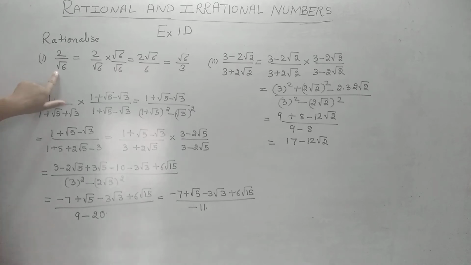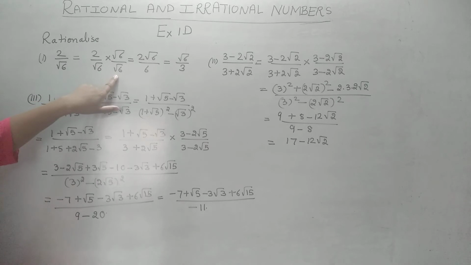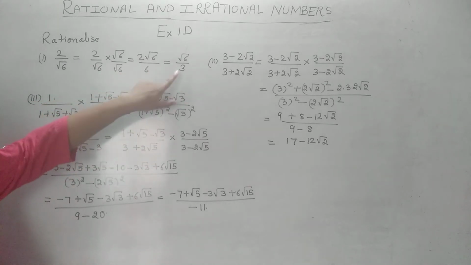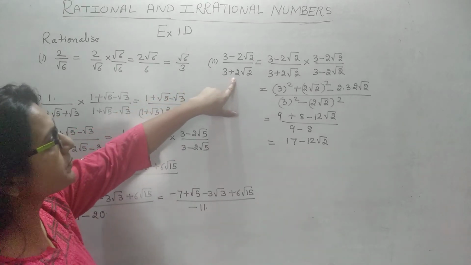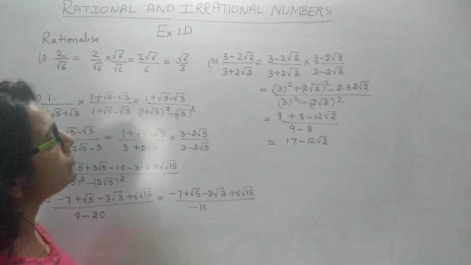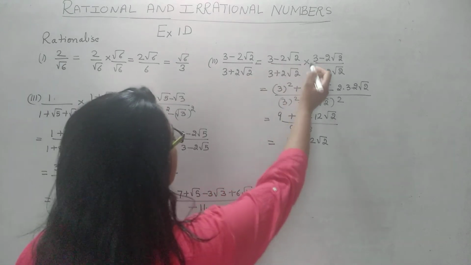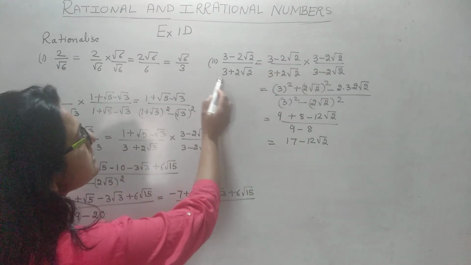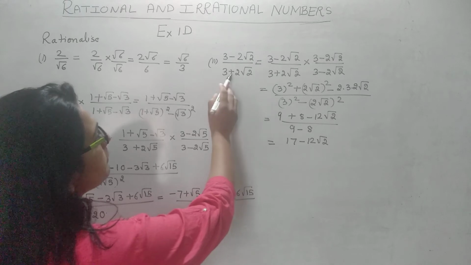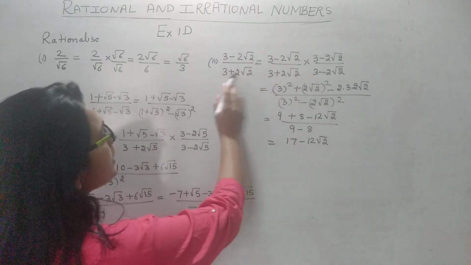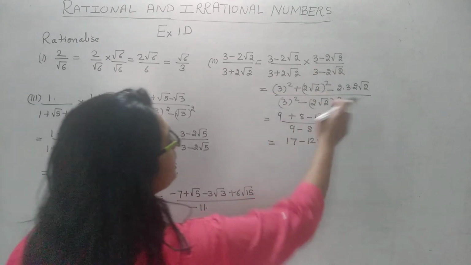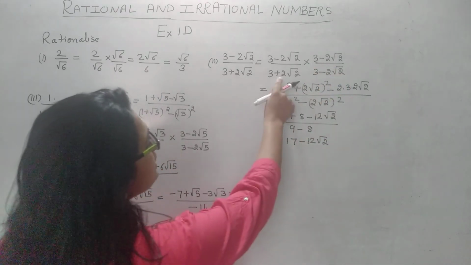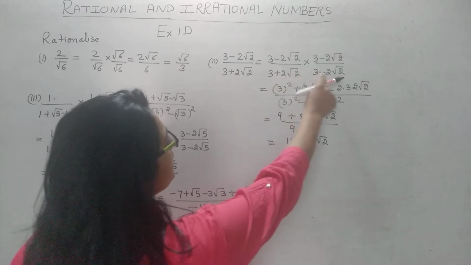If you have this type of expression where we have only a root in the denominator, how do we rationalize? By multiplying and dividing by the same root and then writing the final answer in the simplest form. If you have this type of expression, how do we remove the square root? We multiply the numerator and denominator by the same type of expression, but with the opposite sign. If we have plus here, then we will multiply and divide by minus. Here we have multiplied.